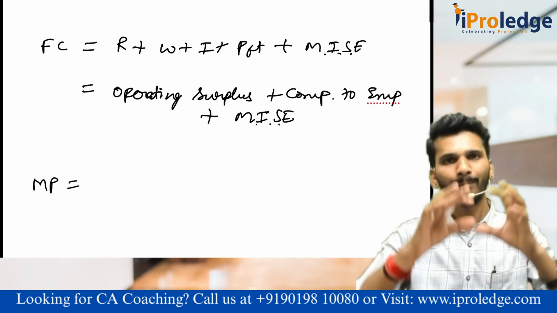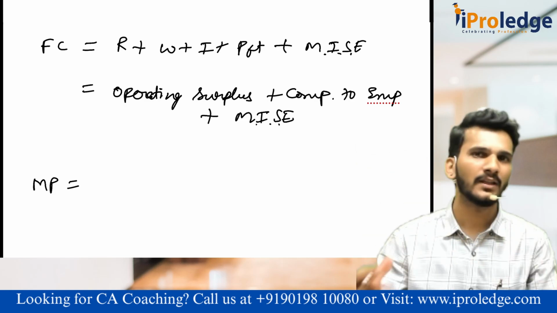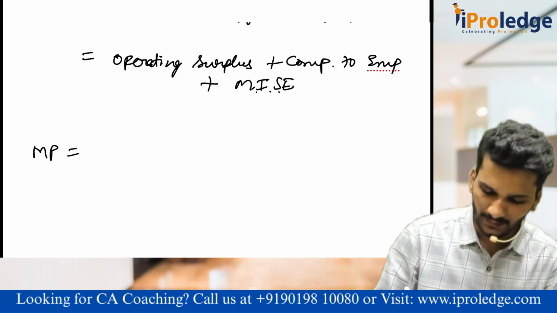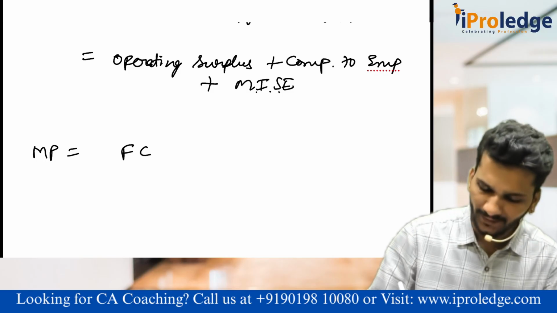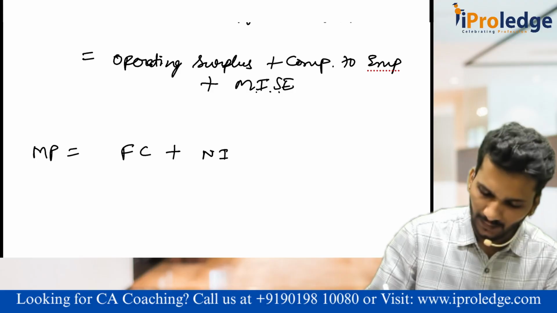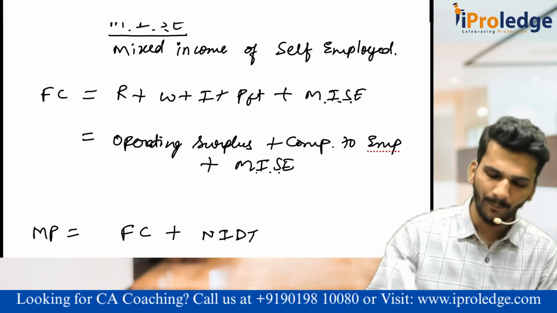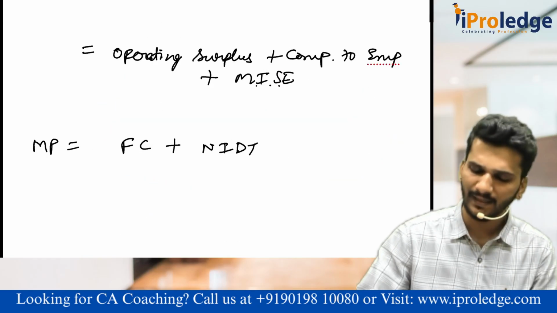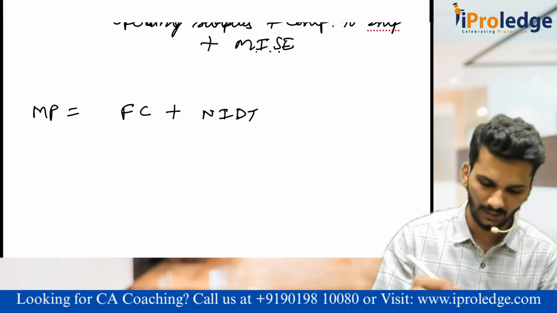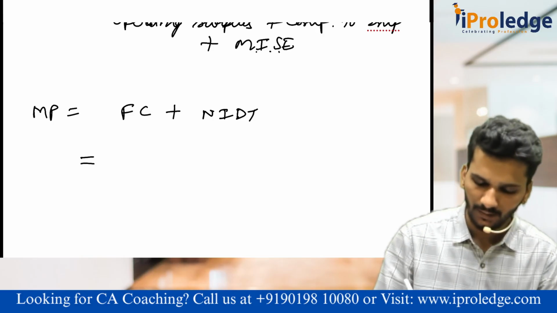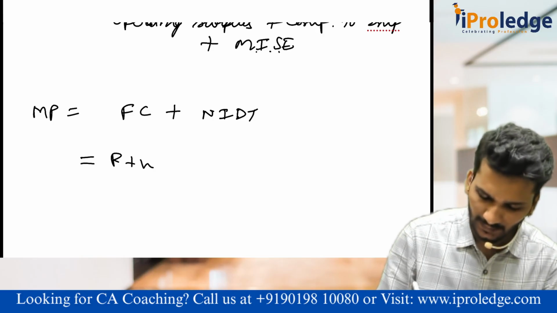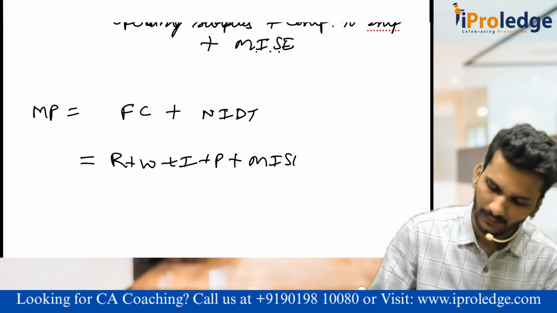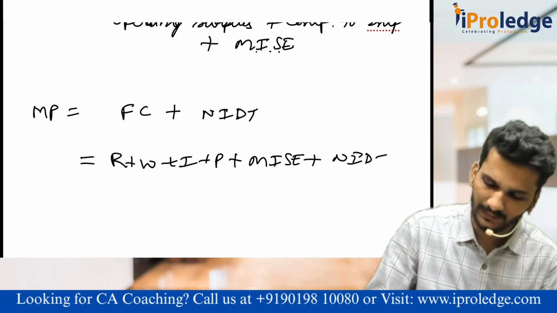I will try to give the multiple angles so that if anything comes in the examination, anything being asked in the examination, you will be very comfortable solving this. Market price equals, the simplest one, factor cost plus NIDT. What is factor cost? Combination of all these things, we call it factor cost, plus NIDT, net indirect taxes. Now, instead of factor cost, can I call it rent plus wages plus interest plus profit plus mixed income plus NIDT?